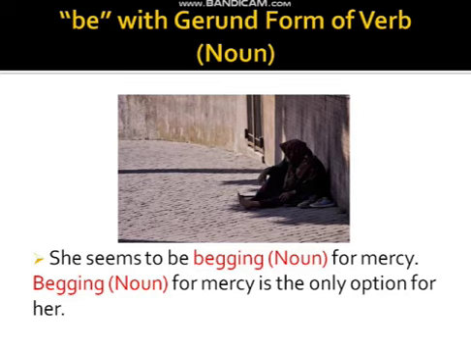Here begging is not the verb form, it is in the noun form. When it comes in gerund form, it is called noun form. We use it as a noun form. She seems to be begging for mercy. Again, in the next sentence, you will clearly find the form of the verb as noun form. Begging for mercy is the only option for her.